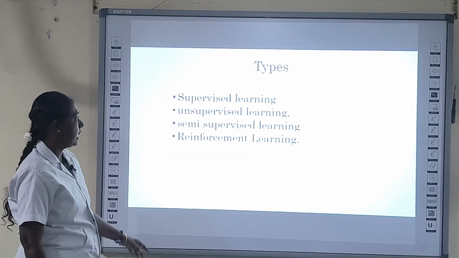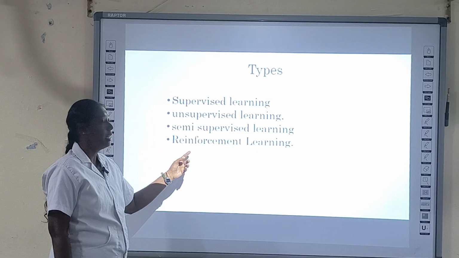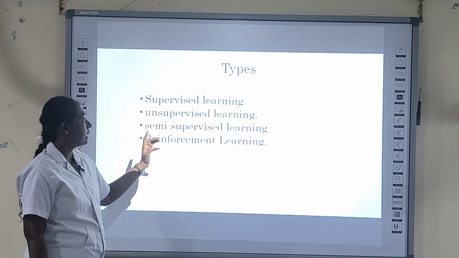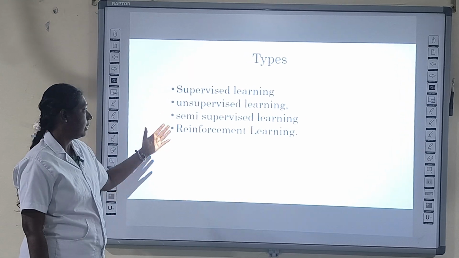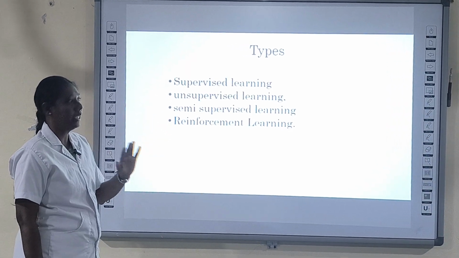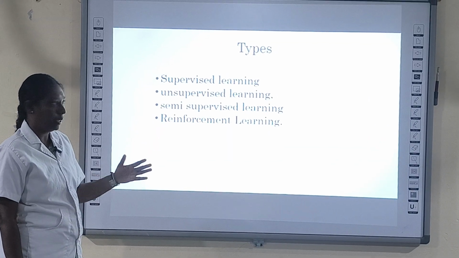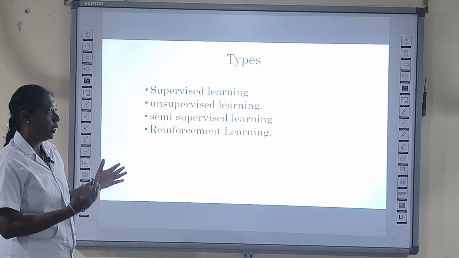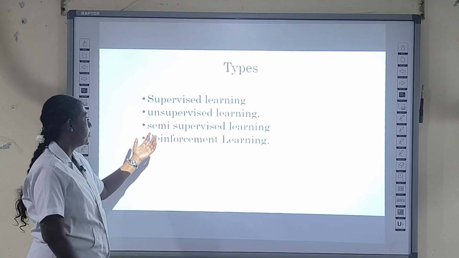The types of machine learning are supervised, unsupervised, semi-supervised, and reinforcement. Supervised learning uses labeled data, and based on the labels we predict the output. Unsupervised learning uses unlabeled data, so we develop the pattern or model on our own.